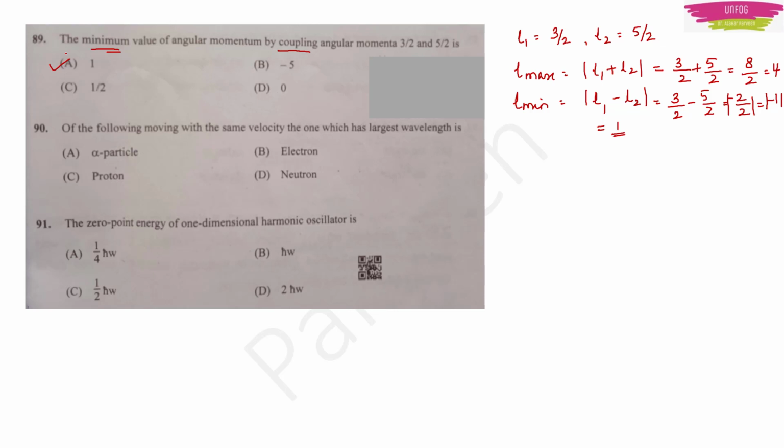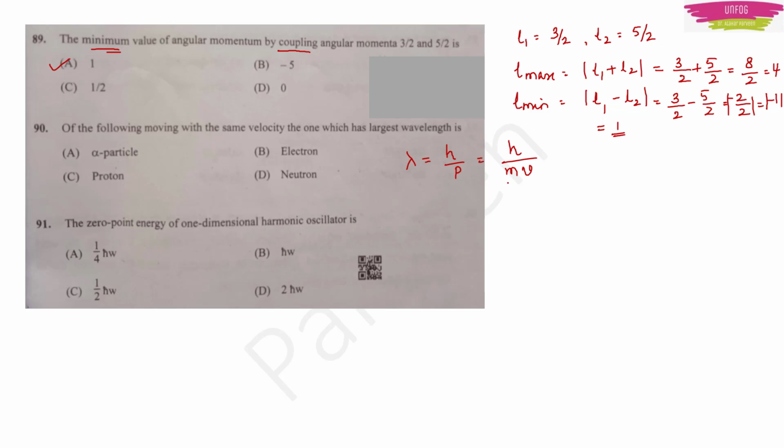When you see options like this, which have alpha particle, electron, proton, neutron, and they are talking about wavelength, then you must suddenly recall the de Broglie wavelength. It says that the de Broglie wavelength lambda is equal to h upon p. What is p here? P is momentum, right? So I write momentum as mass into velocity.